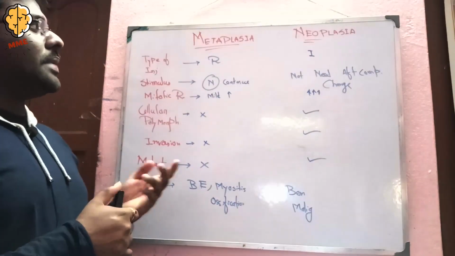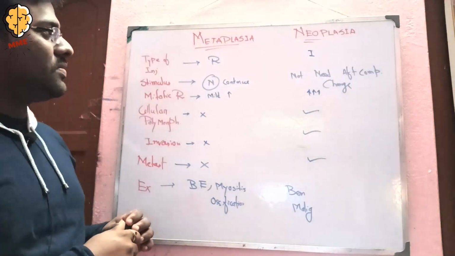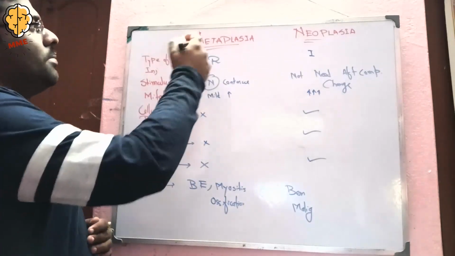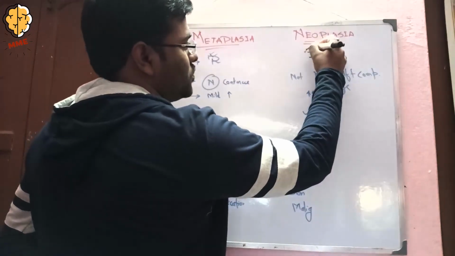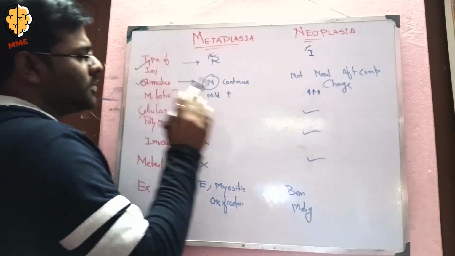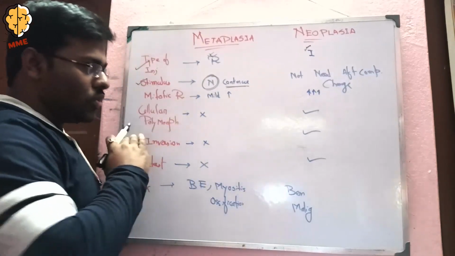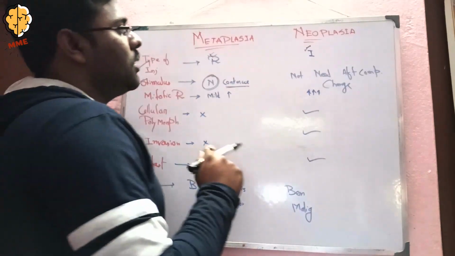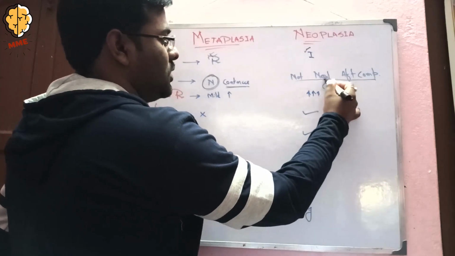The difference between metaplasia and neoplasia may be asked, or has been asked anyway, 4 times. Firstly, what is the type of injury? Metaplasia is a reversible type of injury, but neoplasia is an irreversible type of injury. First point. Secondly, the stimulus. In case of metaplasia, the stimulus is needed continuously, the whole time of the process, to complete it. But in case of neoplasia, the stimulus is not needed after the completion of the change.